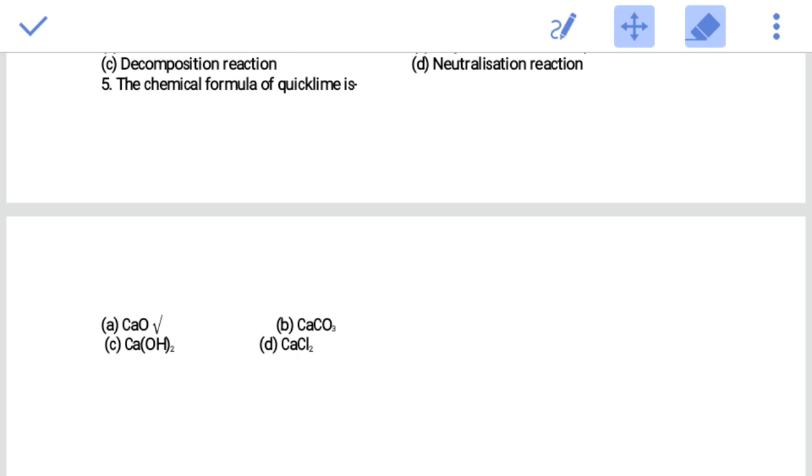Now do the D part: answer the following questions in brief, and do all 7 questions. These 7 questions you will also get in the notes. Everything is solved in the notes. Do the D part yourselves, and then afterwards we will do the E part, and then the chapter will finish. If you have any queries, you can ask me in the D part. Do the D part. Thank you.